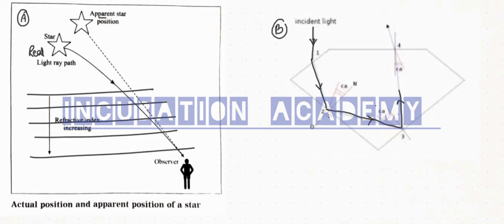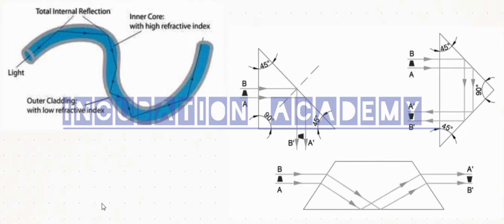Next is our optical fiber. So this is an optical fiber. In this optical fiber, the inner core is kept of high refractive index, and outside there is air. So when the light is incident on it, the light tries to refract from the denser to rarer medium.